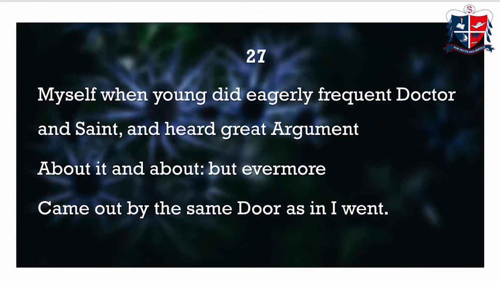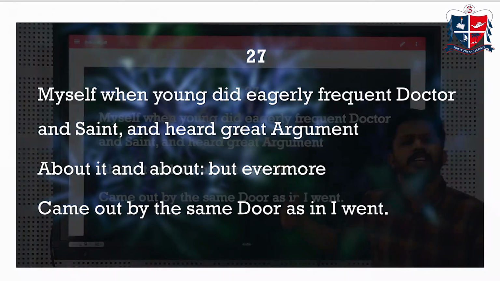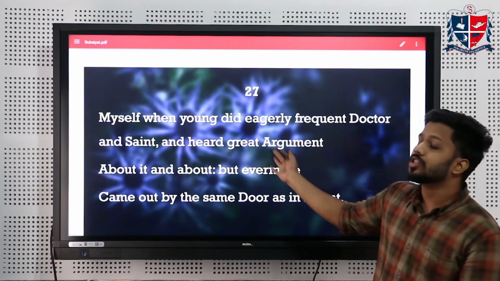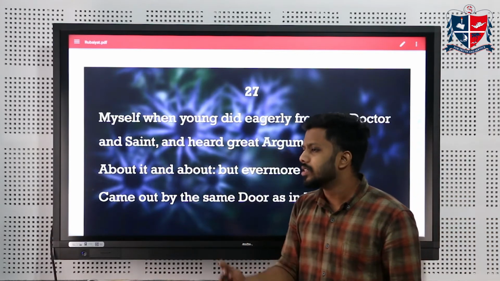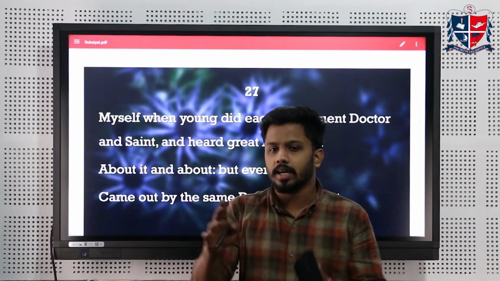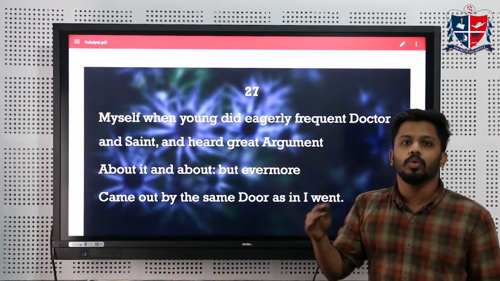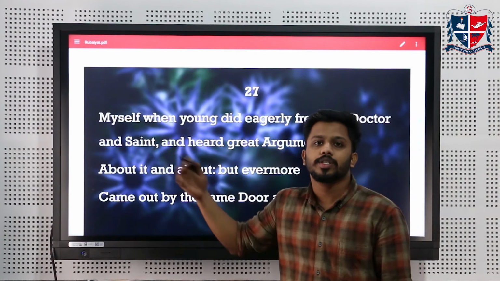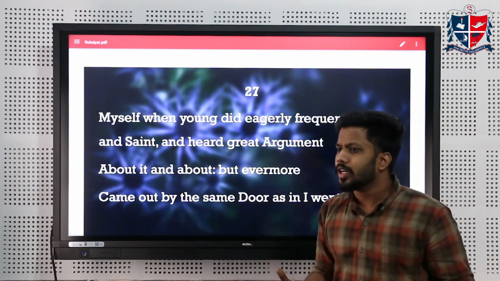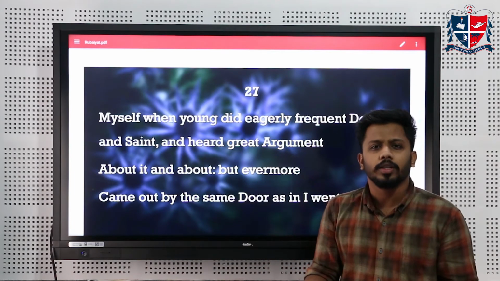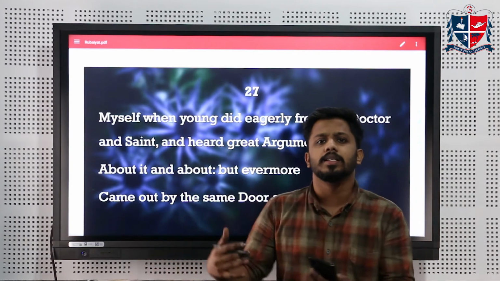Moving to the next quatrain, 27. Now, Khayyam gives us a bit of his own history. Myself, when I was young, did eagerly frequent doctor and saint. When I was young, I used to visit all these doctors and saints. A doctor is someone who tends to our physical needs, and saints are usually associated with the spiritual level. So Omar Khayyam wanted answers at both the spiritual and the physical end.